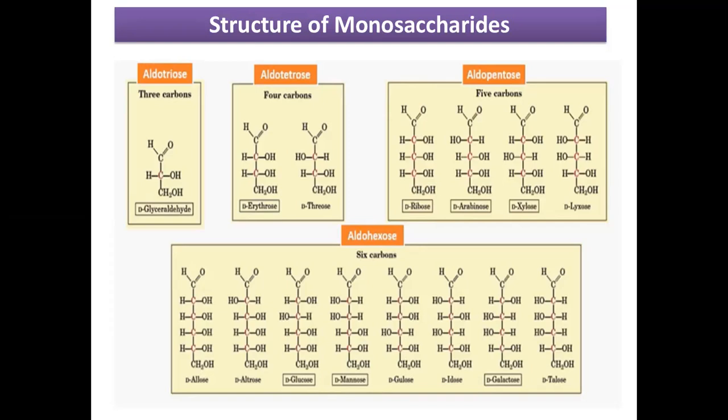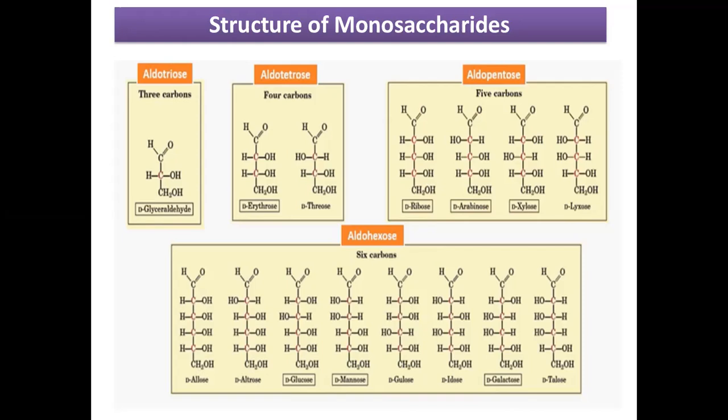You can see the similarity in all these, whether it is aldotetroses, aldotrioses or aldopentoses. They all have a CHO group in their structure, and this CHO group is always present at position number 1 in their structure. Okay.